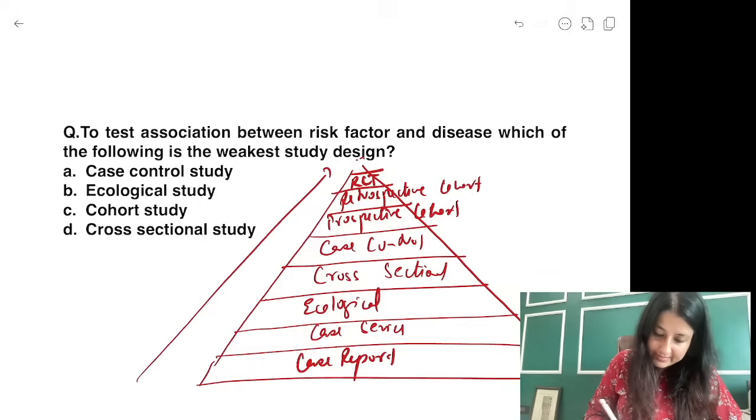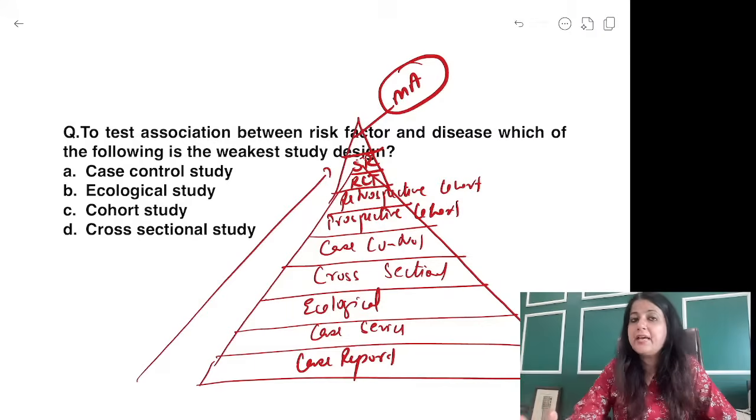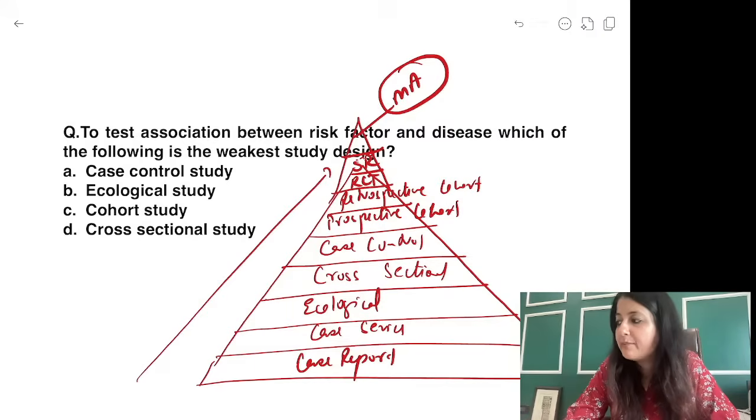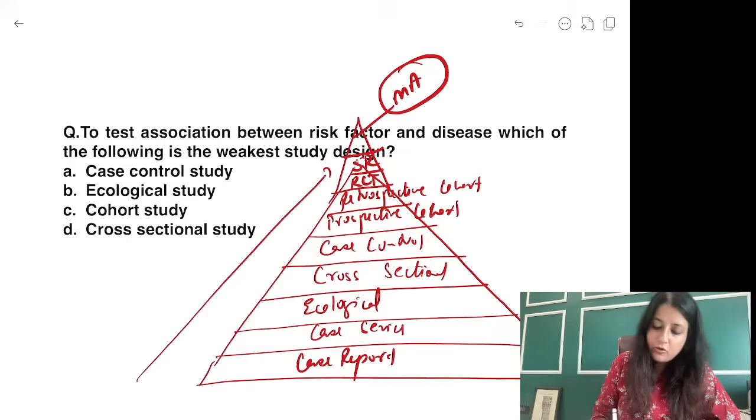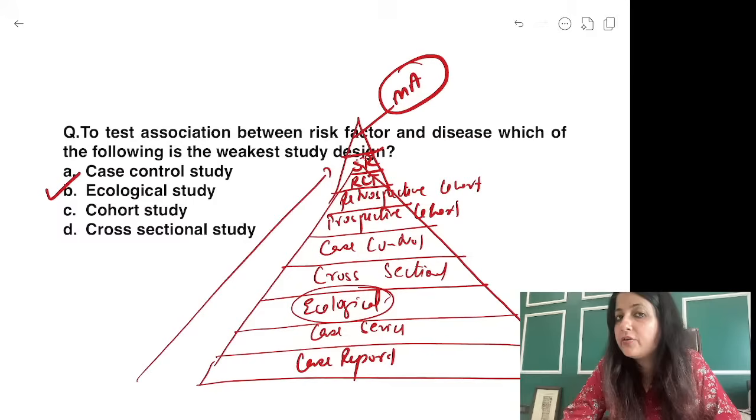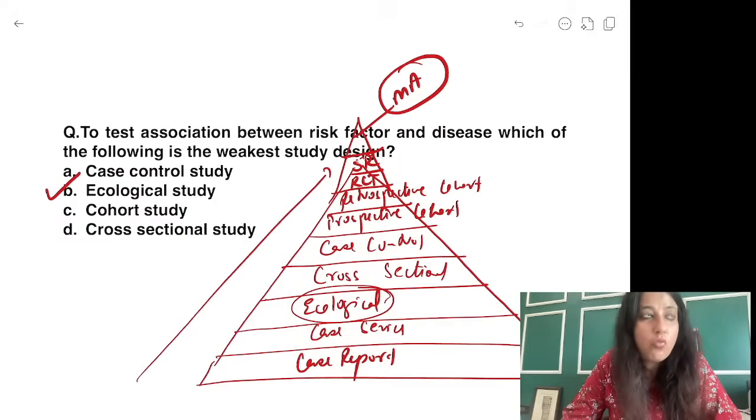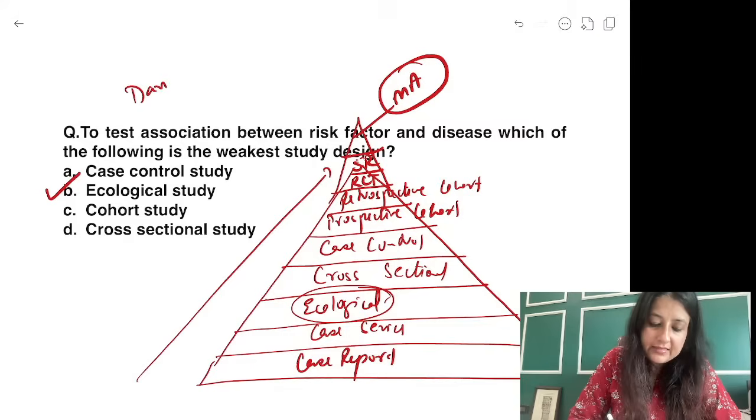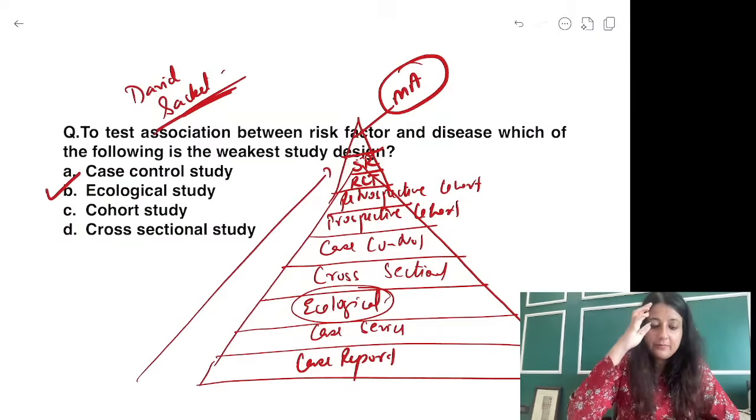What comes after that, guys? After RCT, you have a systematic review, and the gold standard or the best one which provides us maximum evidence to establish causality is meta-analysis. So I asked you the weakest study design. What is lowest in the pyramid? Ecological. So what is it? Ecological study design. Meta-analysis is the gold standard of EBM. David Sackett was the father of EBM. David Sackett, okay, the father of EBM.